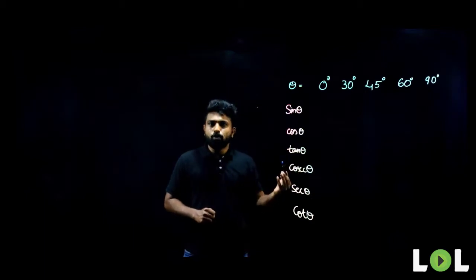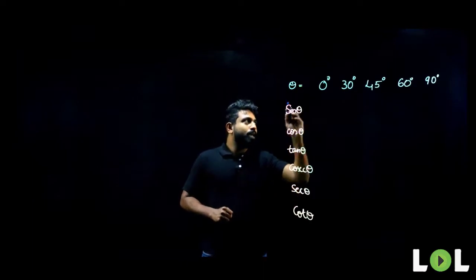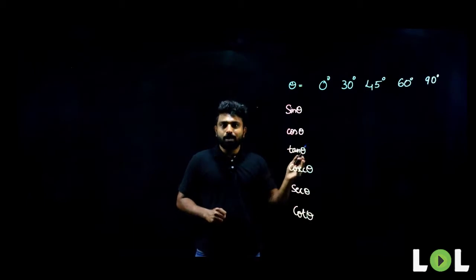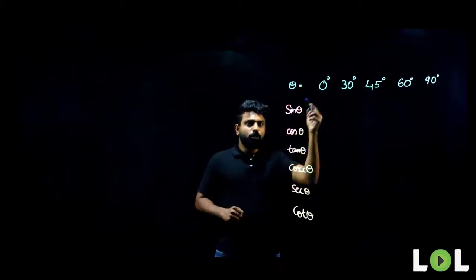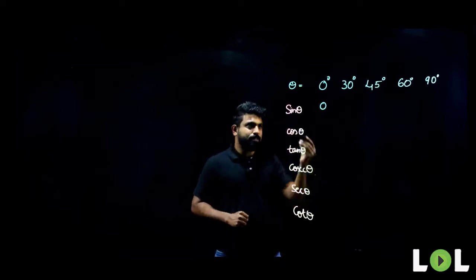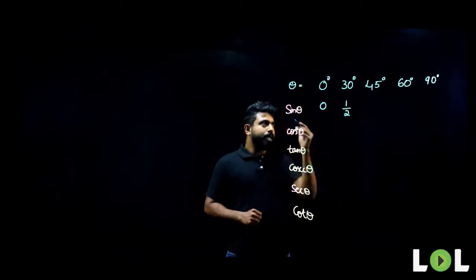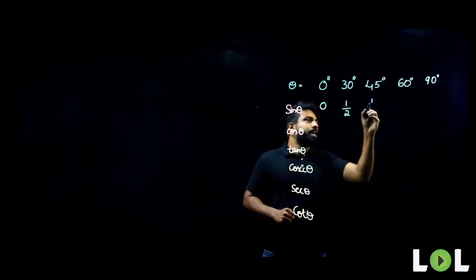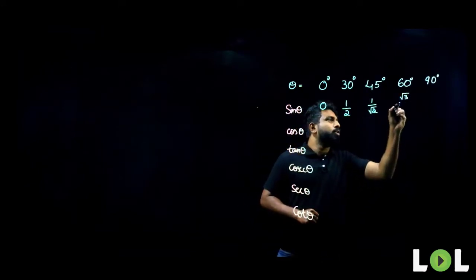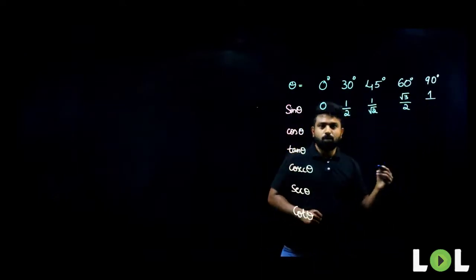So what do we do? If you know the value of sine theta, sine of 0 till 90 degrees, you can write the values of all the others. How do we do that? Let me tell you. What is sine 0? We all know that sine 0 is 0. What is sine of 30? Sine of 30 is 1 by 2. Similarly, what is sine 45? Sine 45 is 1 by root 2. And sine 60? Sine 60 is root 3 by 2. What about sine 90? Sine 90 is equal to 1.